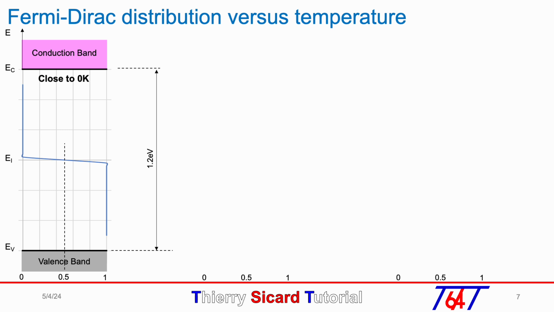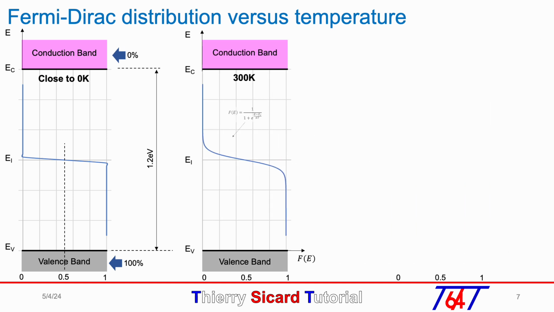At 0 degree Kelvin, 100% of the electrons are in the valence band and 0% in the conduction band. At 300 Kelvin, you can see the probability to find an electron at E equal EC is close to 0, and at 0.1 electron volt over EV, it is close to 1.